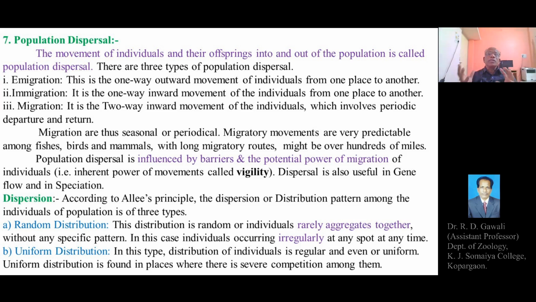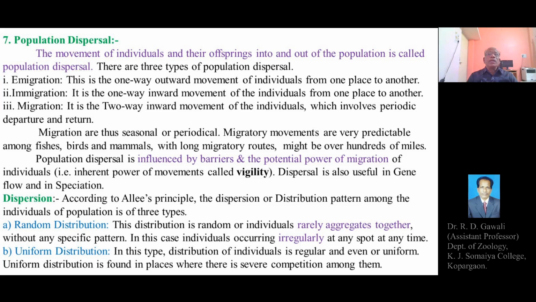So this is the two-way movement of the organisms from a particular habitat or ecosystem, and this is called population dispersal. This inward or outward movement of the individuals and their offsprings in a respective habitat is called population dispersal. There are three kinds of population dispersal.